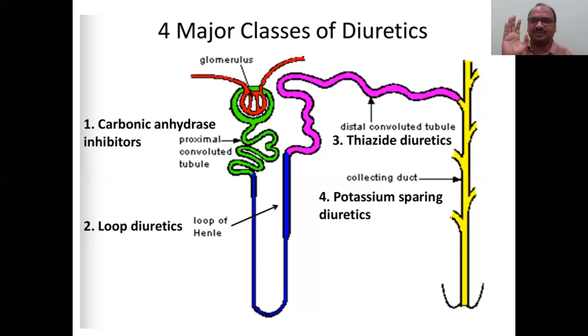And now you come to the thiazides. See how the thiazide T structure is there. Thiazide diuretics will act here, on the distal convoluted tubule. In the examination, they will ask the place in options, where it acts. See, thiazide acts on the distal convoluted tubule.